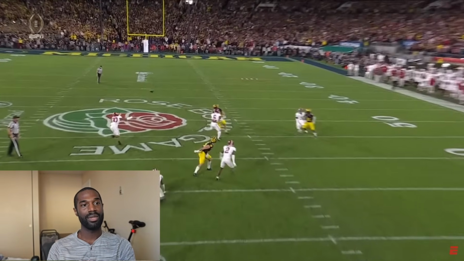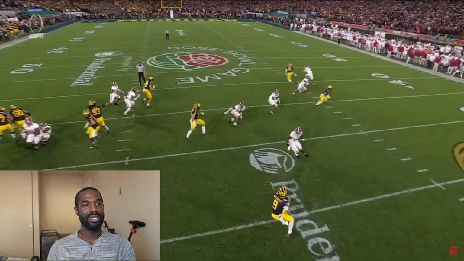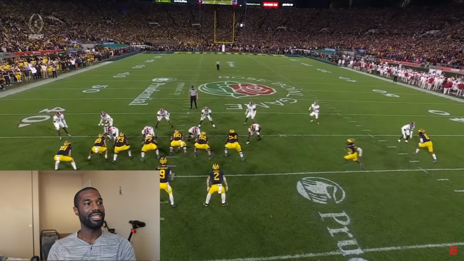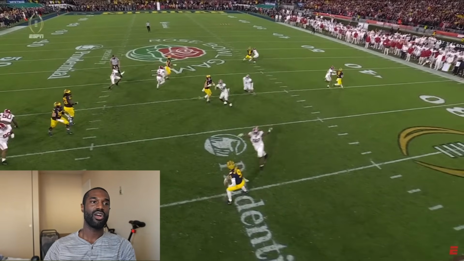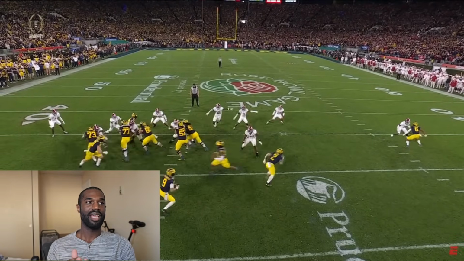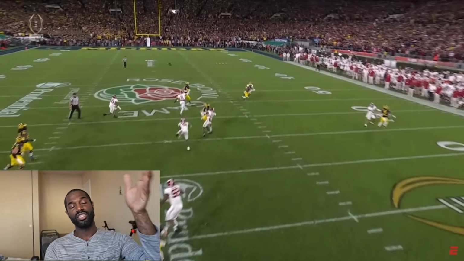So that motion is happening. Blake Corum's out in the flat immediately. They have Loveland, tight end number 18, pulling out to the right side. And you also have the other tight end, I think number 89, going up on a crossing route as well. So you have 3 routes all running to the right side of the field. Michigan designed this so that J.J. McCarthy can have 3 options at 3 different levels to throw the ball on this 3rd and 2 to get a first down.